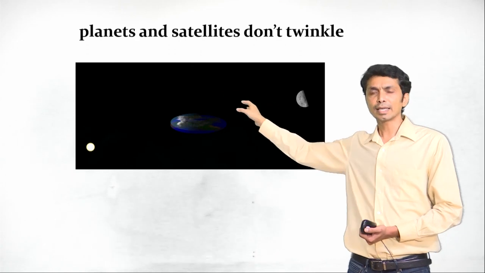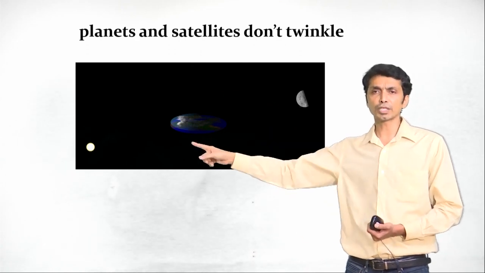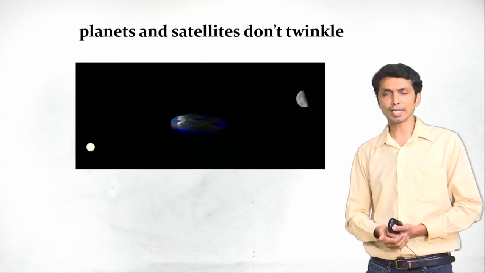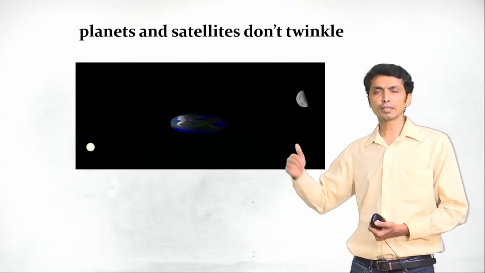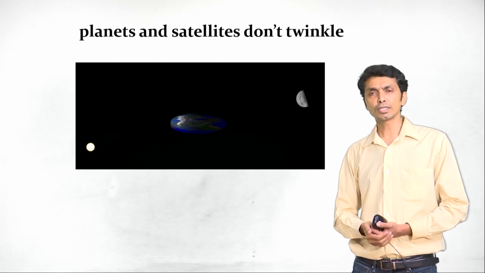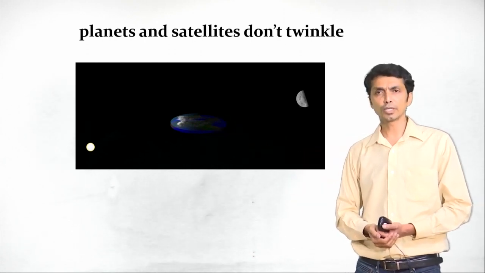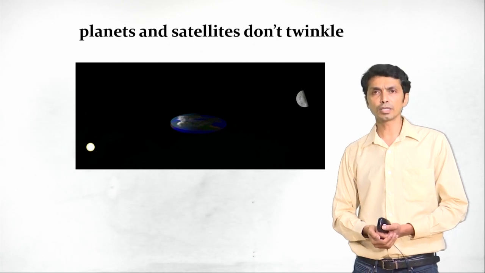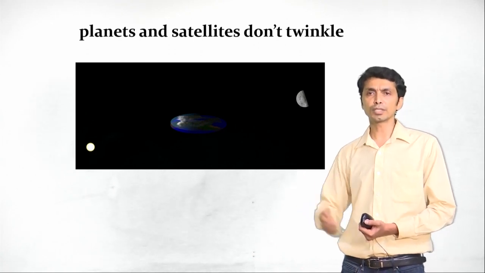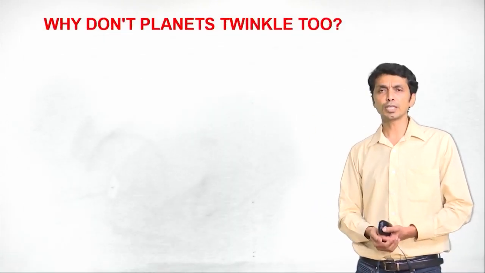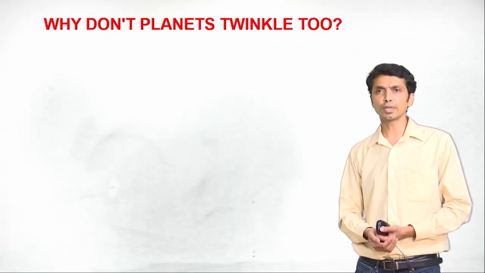So they cancel the effect of refraction, unlike the star, which is a single point source of light and cannot cancel the effects of refraction. That is why planets and satellites don't twinkle: the effects of refraction cancel out because a disk shape is visible, not a single point source of light.